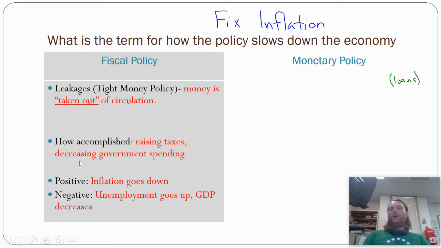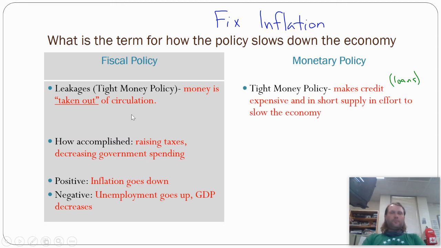Keep in mind we have a trade-off though, right? We looked at that graph. When inflation goes down, we tend to have unemployment. You take money out of people's pockets, they're going to stop going out to eat. That might affect a waiter or waitress, et cetera. Down the line, it trickles through the economy. It becomes a challenging decision to make.